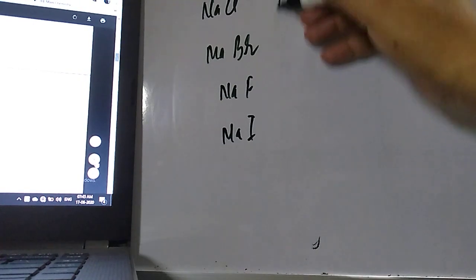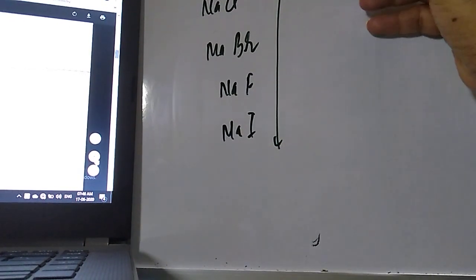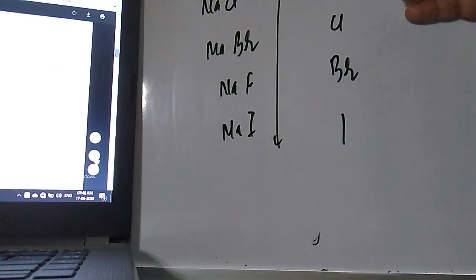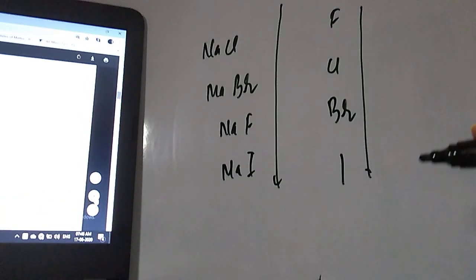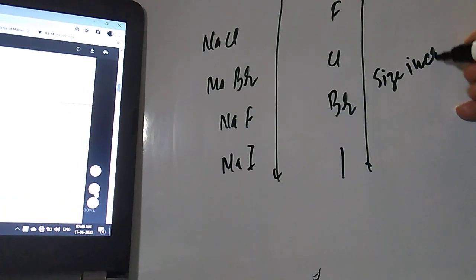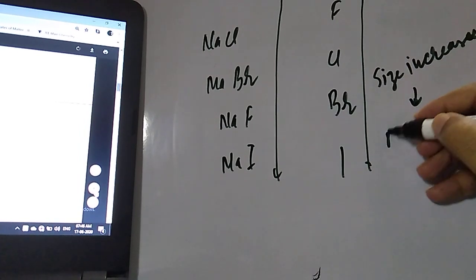Student, when you go down the group, F, Cl, Br, I, the halide size increases. When size increases, attraction decreases.